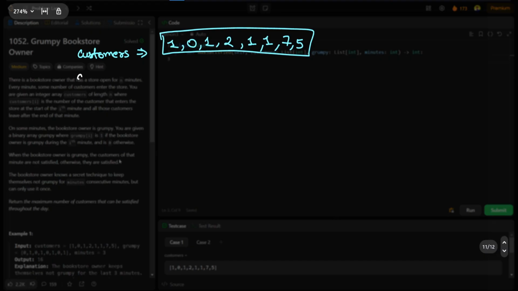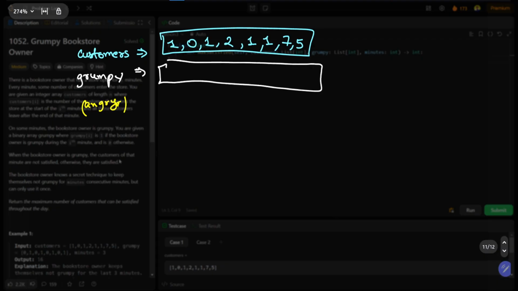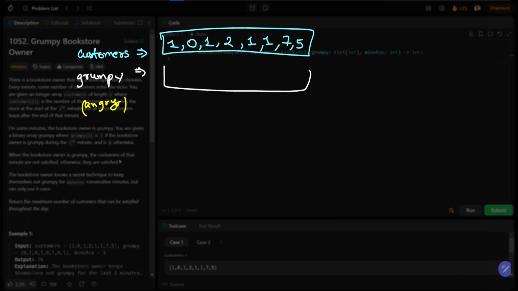So I have grumpy, which means angry. This represents whether the owner is grumpy. If it is 1, that means the owner is grumpy, and if it is 0, that means he is not grumpy. I'll create that array: 0 1 0 1 0 1 0 and 1. That means at some points he gets angry, and at some points he does not.